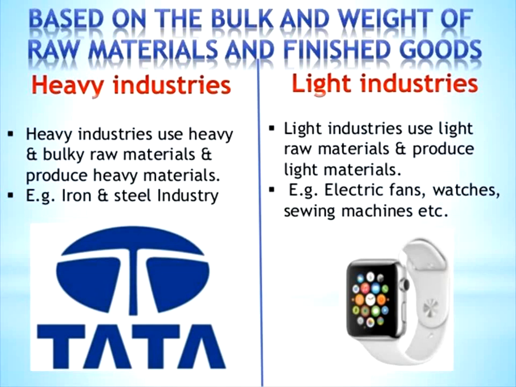And light industries use light raw material and produce light material. Examples: electric fans, watches, sewing machines. These and all most probably go for light industry. Heavy industries always use heavy and bulky material, and light industries use light raw material and produce light materials. That is the differentiation based on the bulk and weight of raw materials and finished goods.